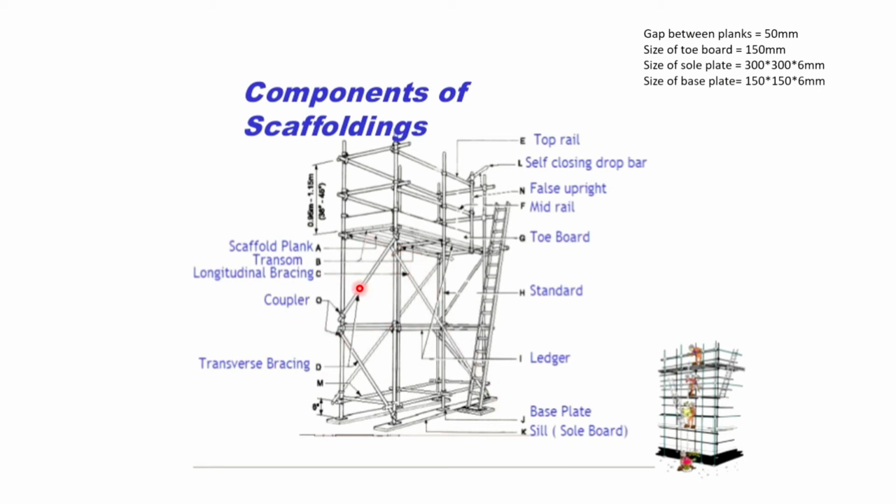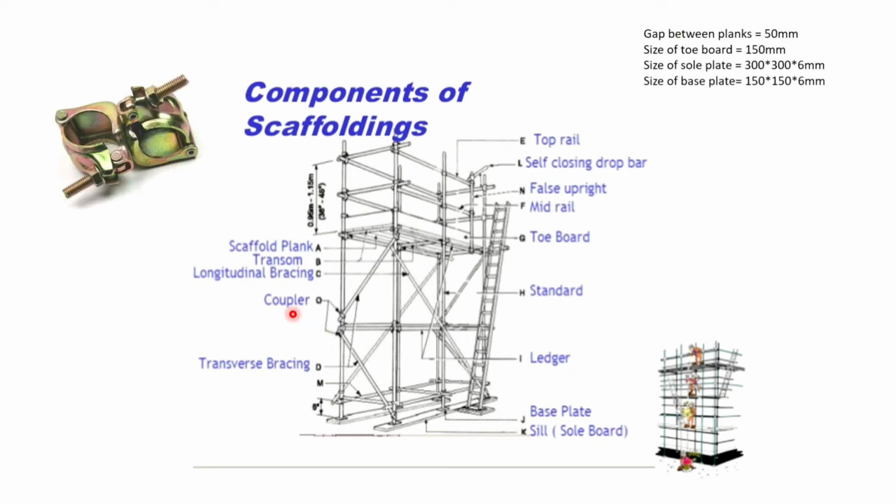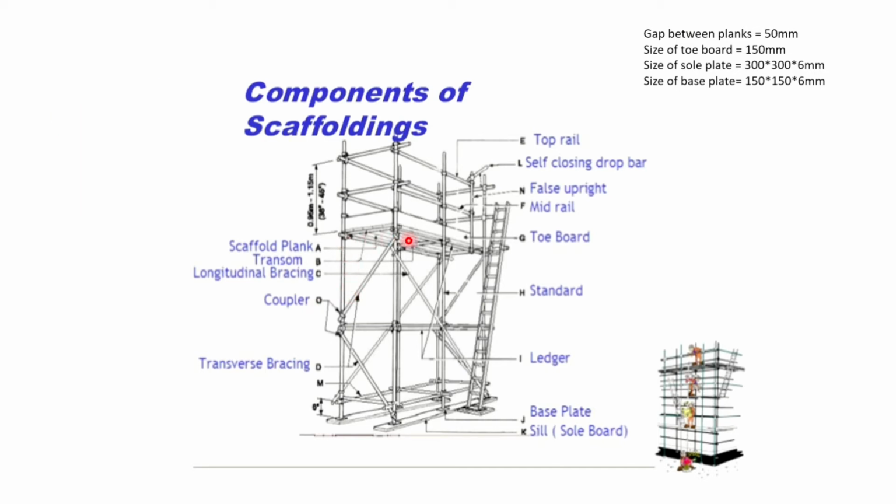Then for joining the standards, we use the couplers. For joining any kind of tubes, either bracing, standards or ledgers, we use couplers. Couplers have different types. Most used are the 90-degree couplers or the swivel couplers. Then there comes a working platform. In the working platform we have scaffolding planks, usually of 8 feet length, and the gap between two planks should be a minimum of 50 mm.